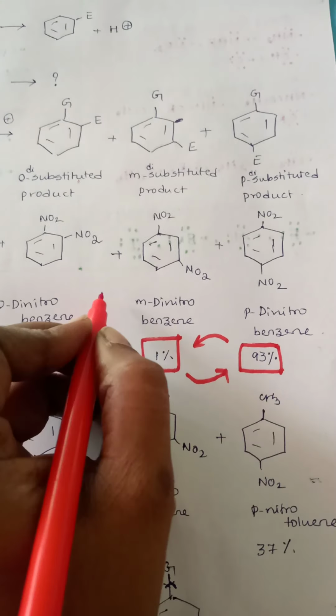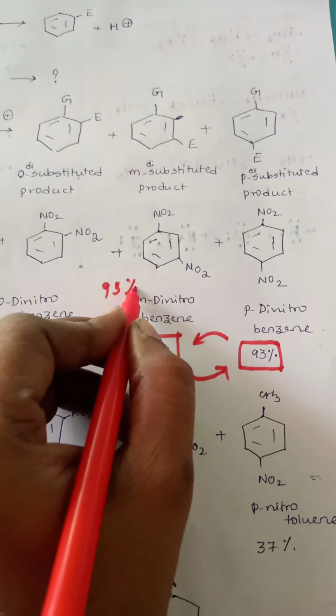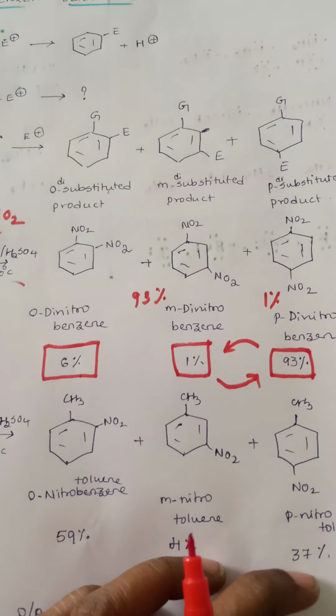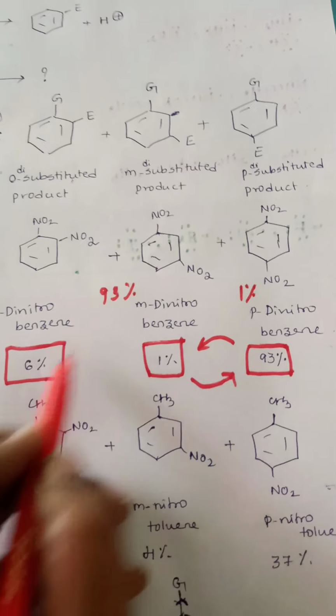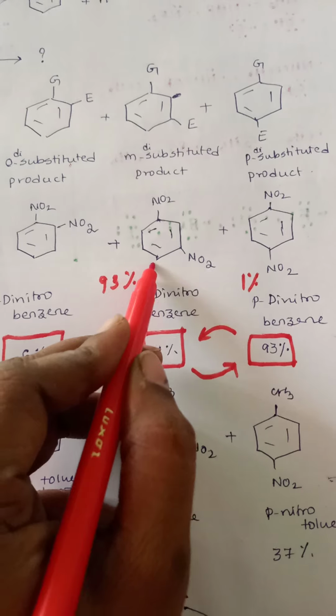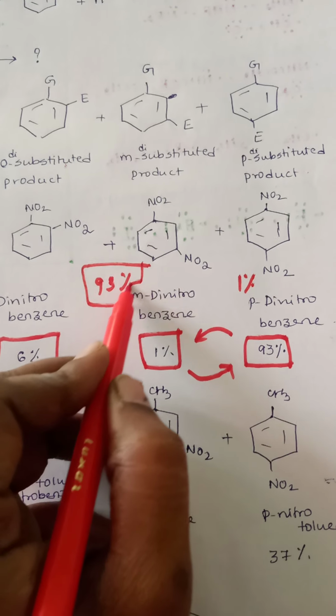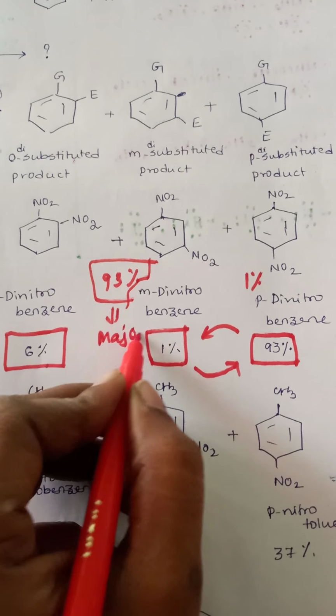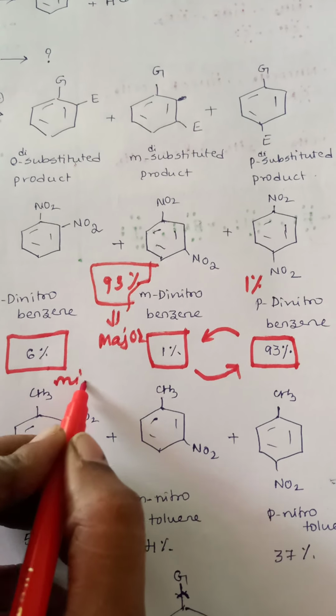That is, meta dinitrobenzene is 93%, whereas para is only 1%. So what can we conclude here? Out of 6%, 93% and 1%, which one is more? 93% is more. So this will be the major product of the reaction, whereas the remaining two will be minor products.